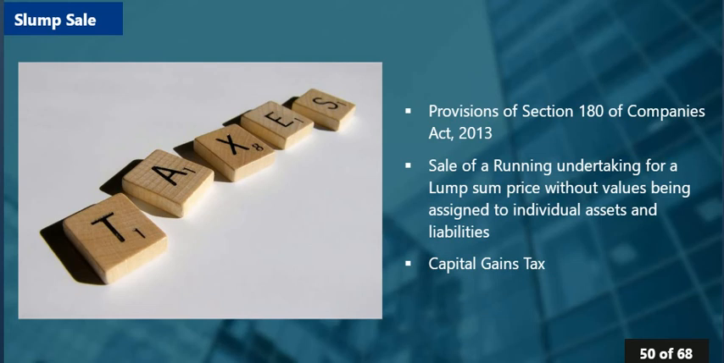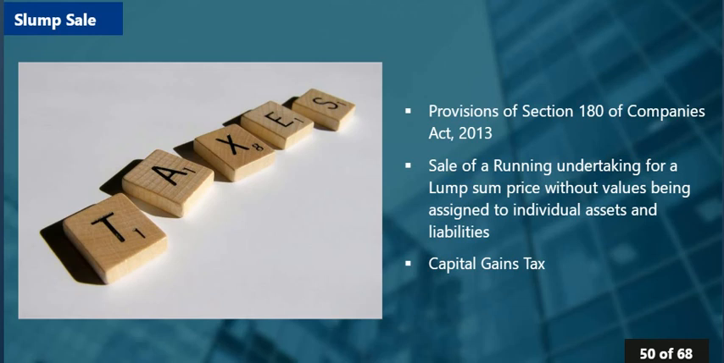The next question that arises is, what are the taxation aspects relating to slump sale? Because in case of a slump sale, when you are selling an undertaking, you may sell fixed assets. Along with the fixed assets, you may also sell stock and debtors. Now when you are selling an undertaking, the question that arises is, is the company required to pay the capital gains tax? And the answer is yes.